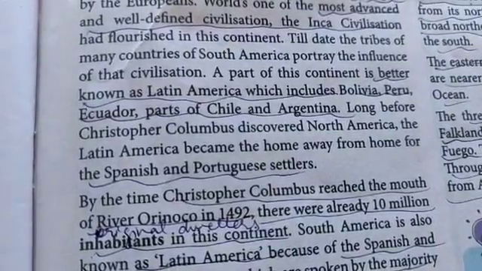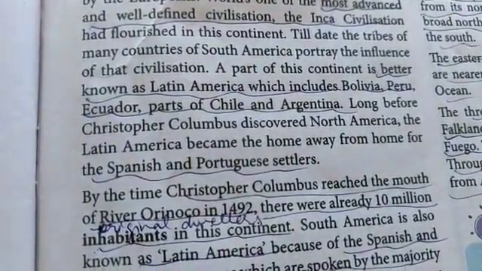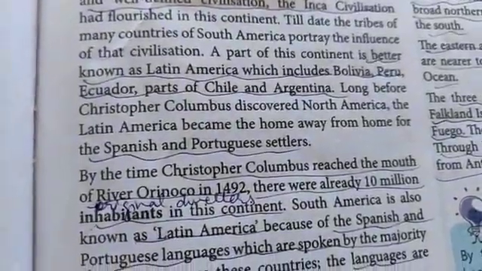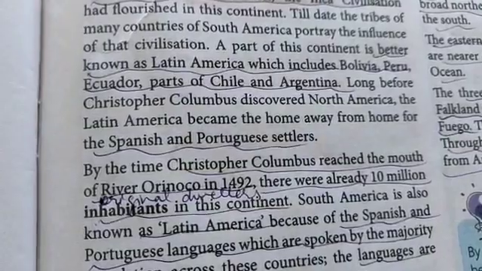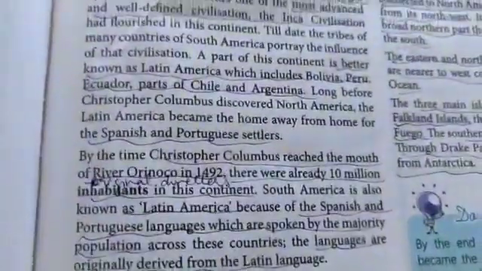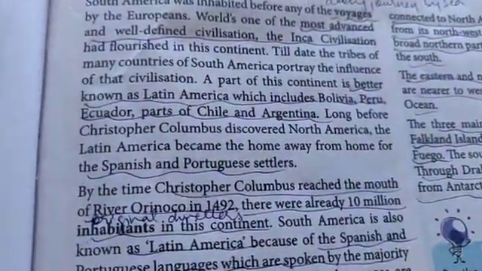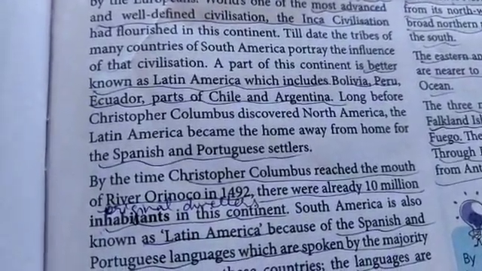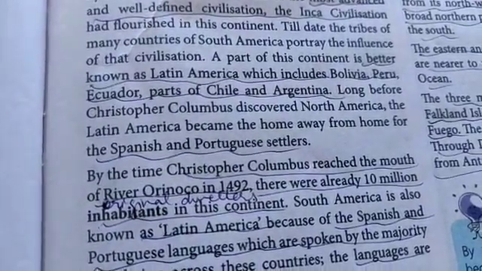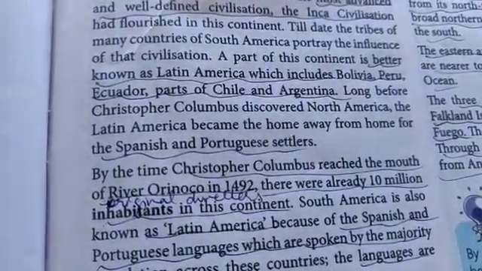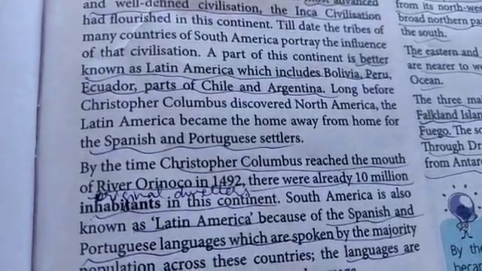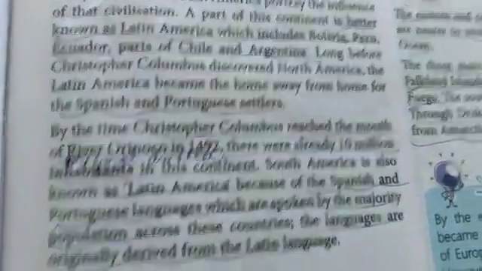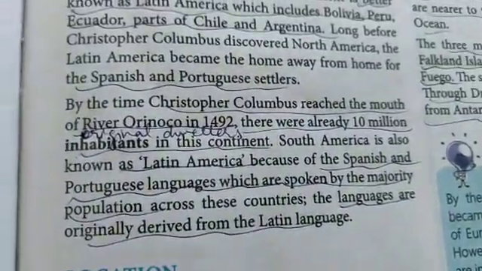A part of this continent is better known as Latin America. So what all areas come under Latin America? Bolivia, Peru, Ecuador, parts of Chile and Argentina. Now, long before Christopher Columbus discovered North America, Latin America became the home away from home for the Spanish and Portuguese settlers. So, though North America was discovered by Christopher Columbus, by that time Spanish and Portuguese settlers had made South America their home.